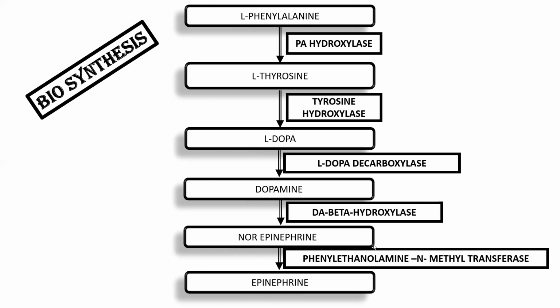L-tyrosine is converted to L-dopa with the help of tyrosine hydroxylase, and later L-dopa is converted to dopamine with the help of L-dopa decarboxylase. The dopamine formed is converted to norepinephrine with the help of dopamine beta hydroxylase. Norepinephrine is converted to epinephrine with N-methyl transferase, that is, phenylethanolamine N-methyl transferase. You can remember it just as N-methyl transferase. This is the synthesis of the neurotransmitters of the adrenergic nervous system.